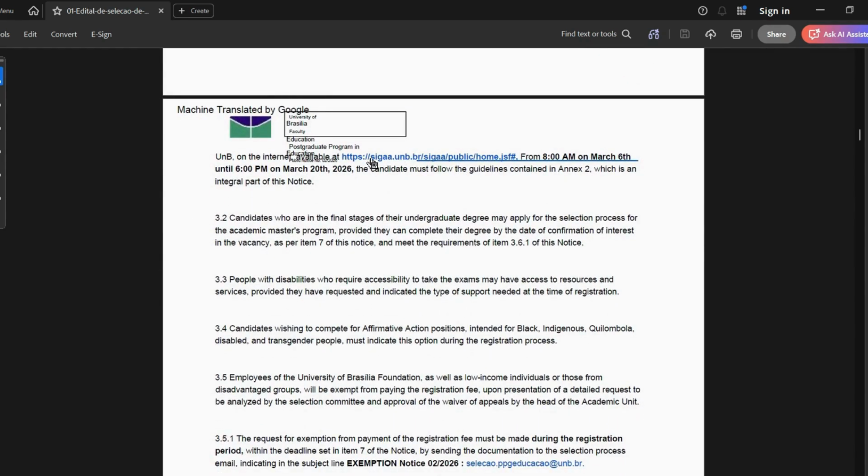This is the application link that you will click, and it will take you to the page where you can fill the application form. The timing is from 8 a.m. March 6th until 6 p.m. March 20th, 2026. Take note that this time is Brazilian time, right? So whichever part of the world you're applying from, ensure that you keep to this time. They don't joke with time. So ensure you apply on time.